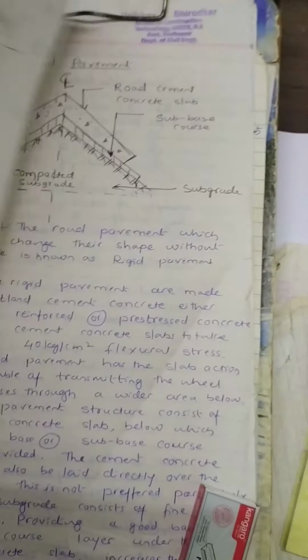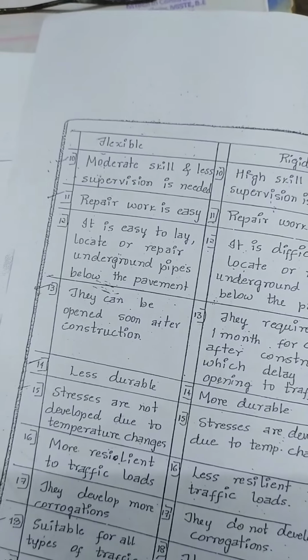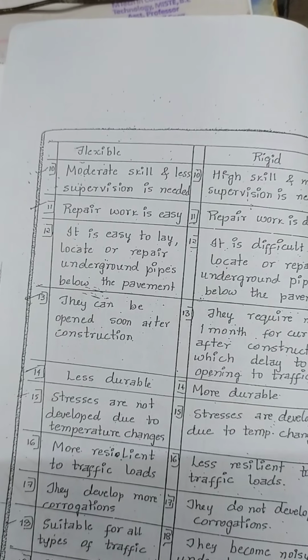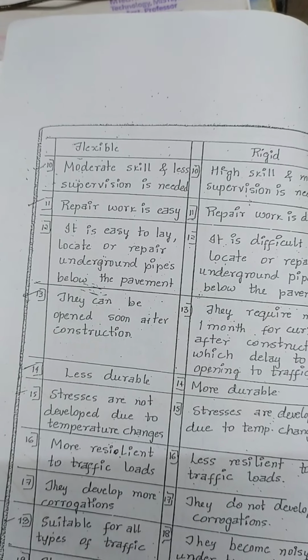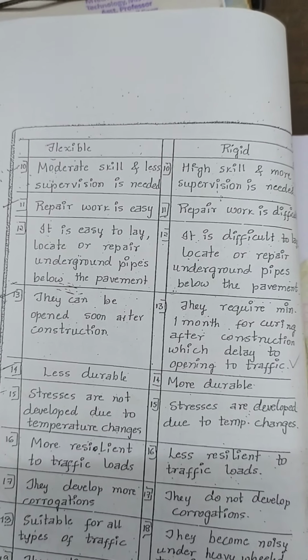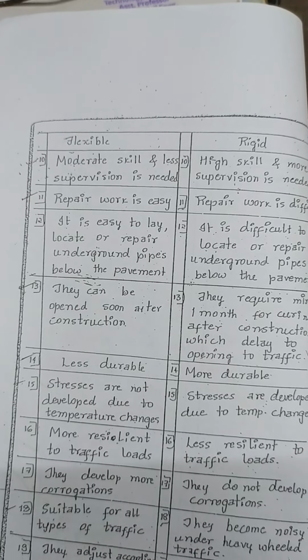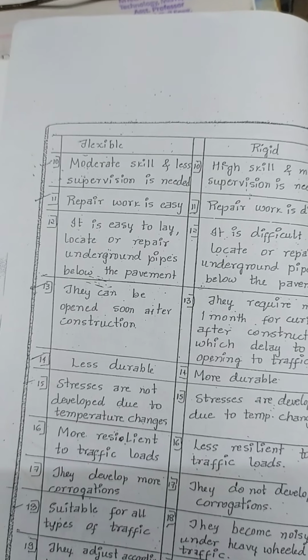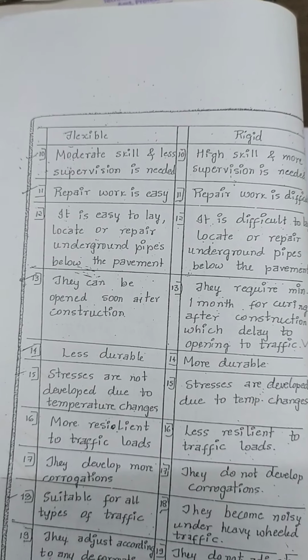Some more differences between flexible and rigid pavements. Moderate skill and less supervision is needed in the case of flexible pavement. High skill and more supervision is needed in the case of rigid pavement. Repair work is easy for flexible pavement. Repair work is difficult in rigid pavement.